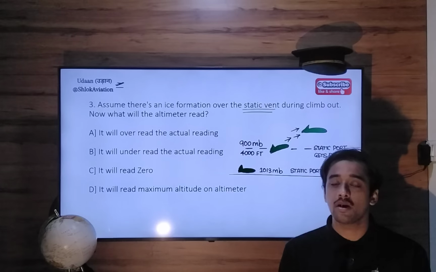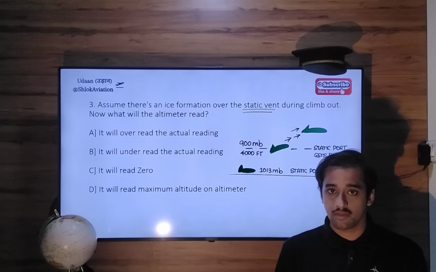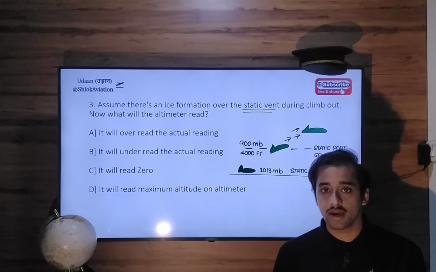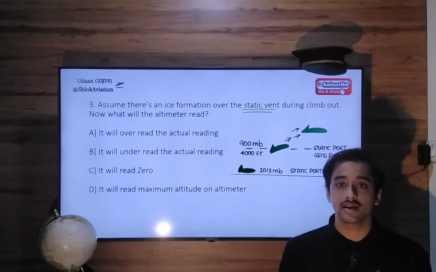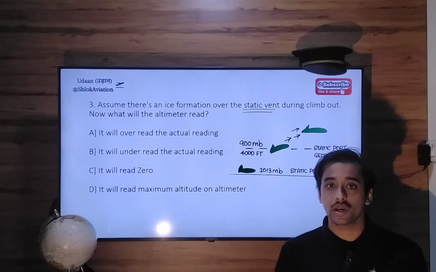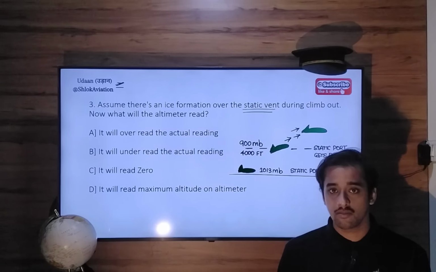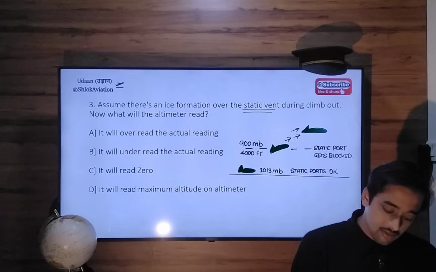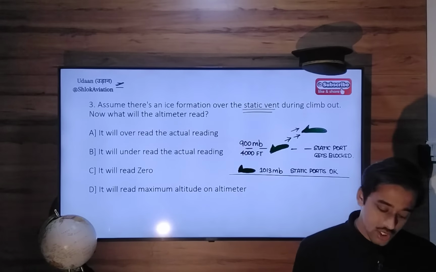Okay, the 900 millibar pressure will remain trapped in the altimeter. So what will happen? The altitude indicated by the altimeter will correspond to 900 millibar. Ideally, as you climb to higher and higher levels, the atmospheric pressure surrounding you should decrease in value.